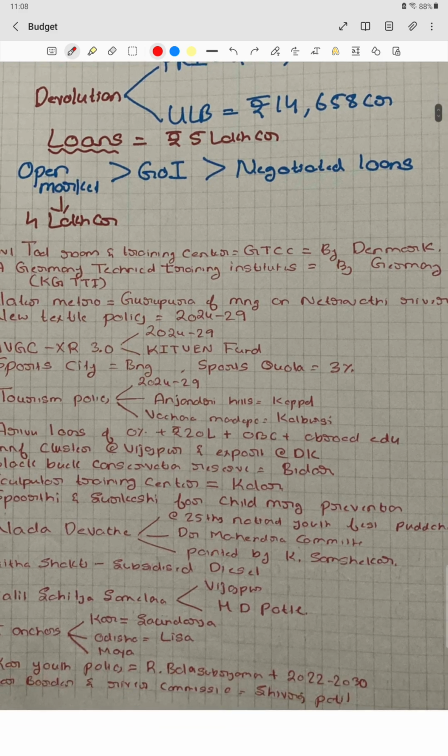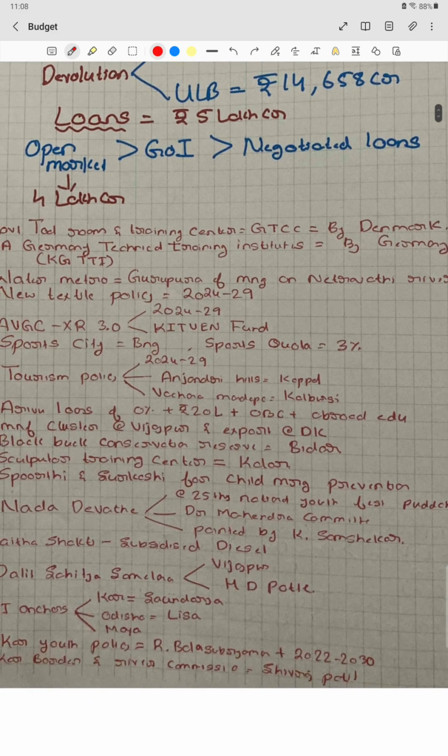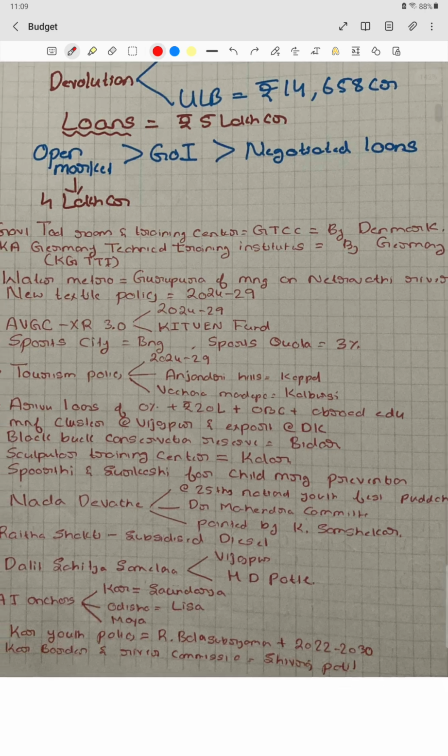And if we have to look at the loan of the government of Karnataka, meaning the overall loan on the government of Karnataka, that is around 5 lakh crore rupees. And the maximum loan of around 4 lakh crore is from the open market, then followed by the government of India, and then later negotiated loans.